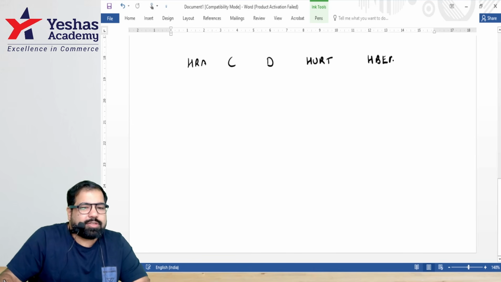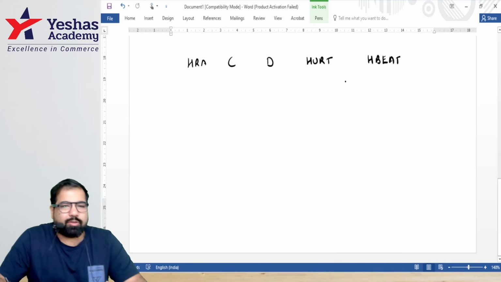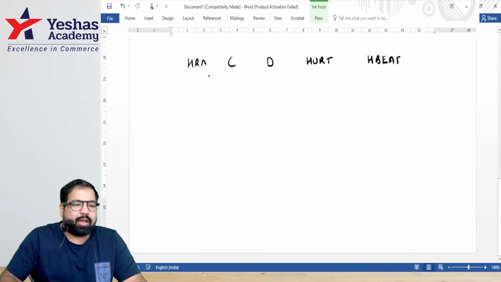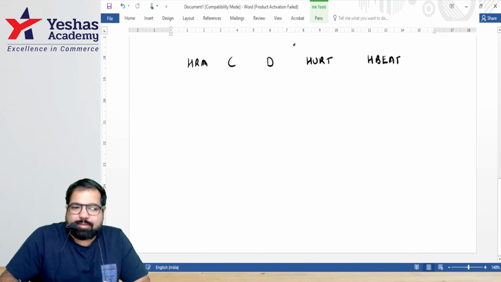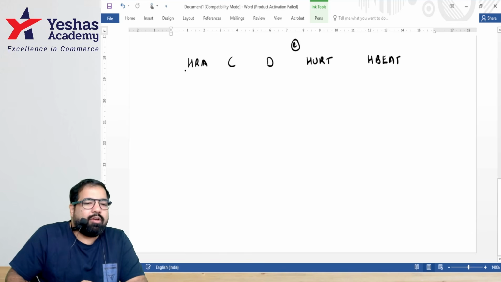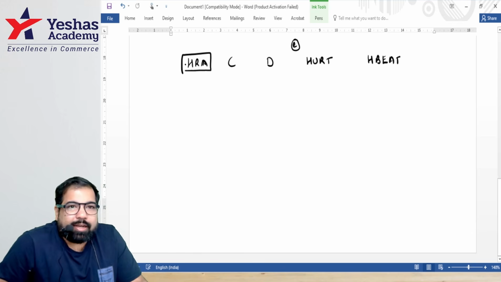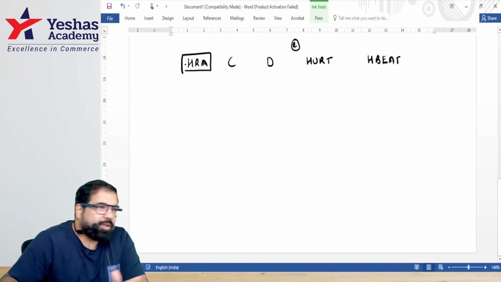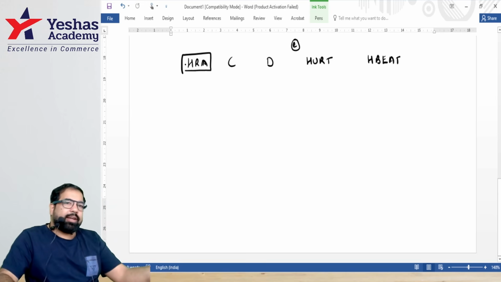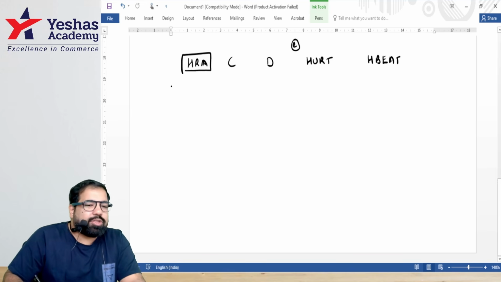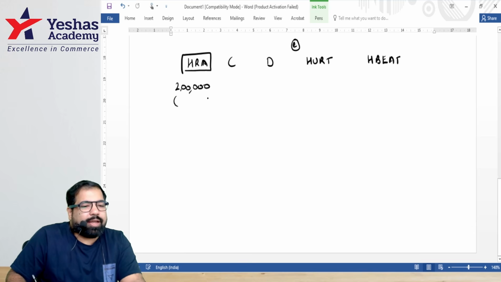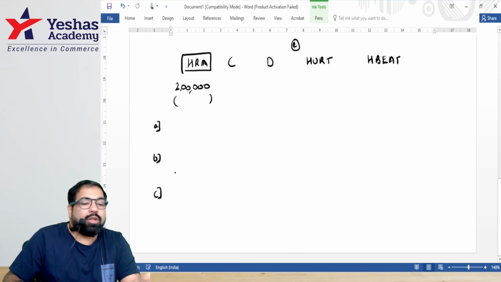If you want details of this, guys, there's a quick book. You handed in notes, have all the words here. But right now, these are the allowances which you get exemption on. Let's see what the exemptions are. First, HRA, house rent allowance. Are you getting some HRA? Yes. Your boss says, listen, you stay in a rented apartment, I'm giving you HRA. Guys, first you add it. Example, if you get 2 lakh, how much will you add? 2 lakh. And then you get exemption, which is A, B, C, whichever is the lowest.